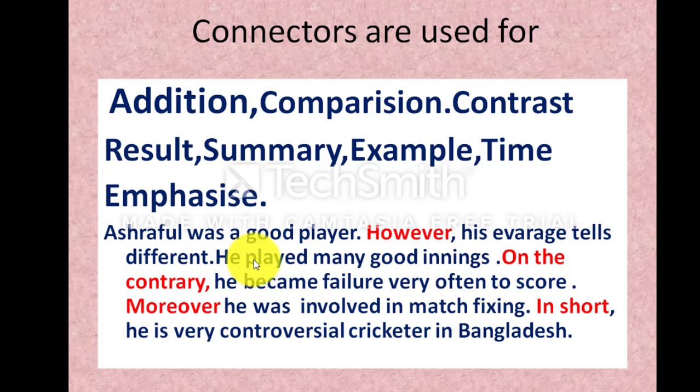Look at another sentence. He played many good innings. He became a failure very often to score. Okay, it's a good side. He played many good innings. Can you remember the innings between Bangladesh and Australia in England, in which match Bangladesh won? He played many good innings. On the contrary, he became a failure very often to score.